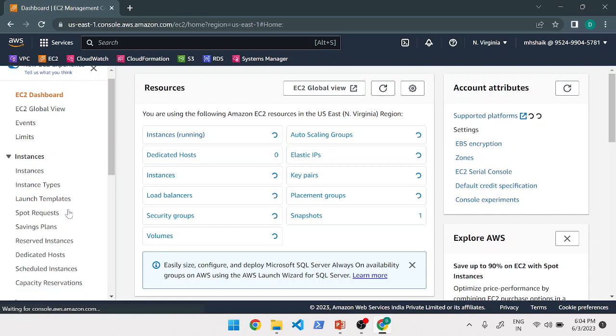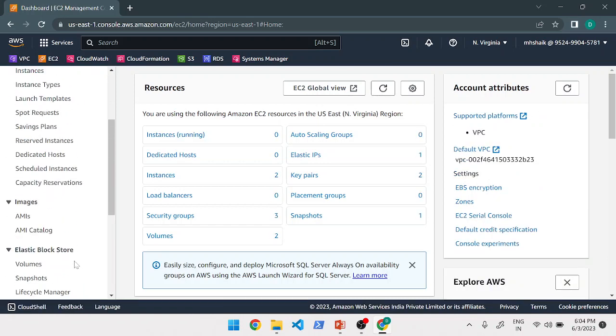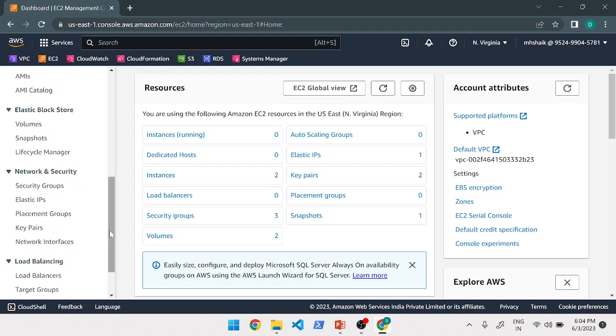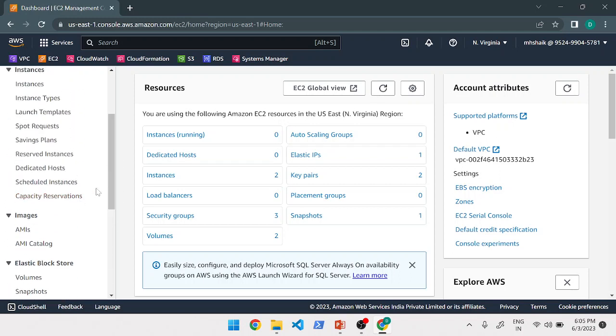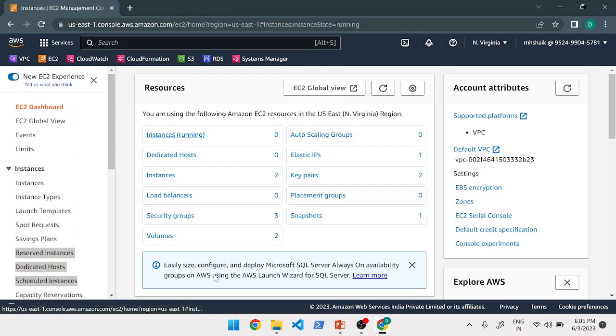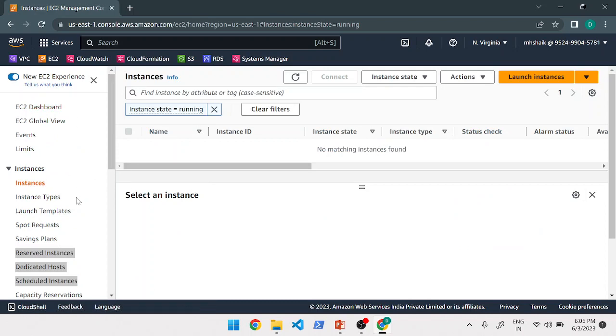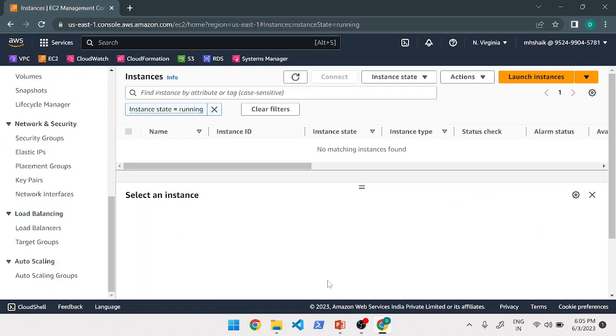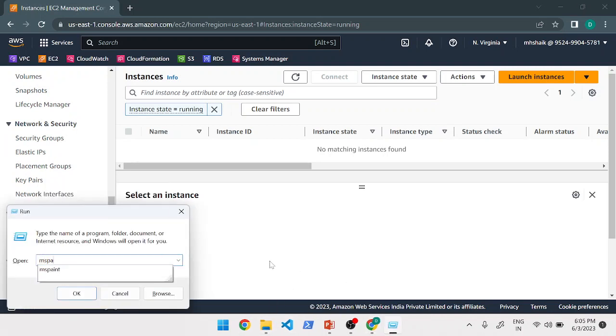we have a lot of options to create in EC2. Anything we create from the service is known as a resource. If we create an elastic IP from the EC2 service, it's a resource. If we create a security group, it's a resource. In simple words, if I create a virtual machine from the EC2 service, it becomes a resource. Let me open MS Paint.